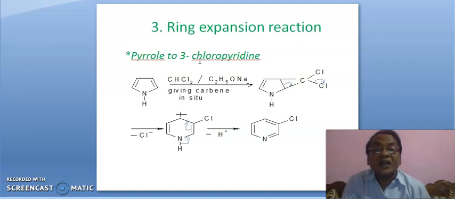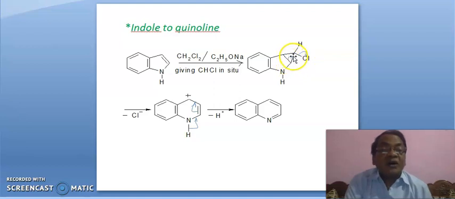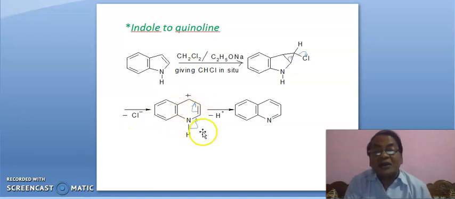In the previous reaction, we produced dichlorocarbene. Here it is chlorocarbene, and this chlorocarbene adds to this position, leading to this, and this bond will break in this fashion, and this bond will break in this fashion, leading to this, and aromatization will take place finally, leading to this. Okay.